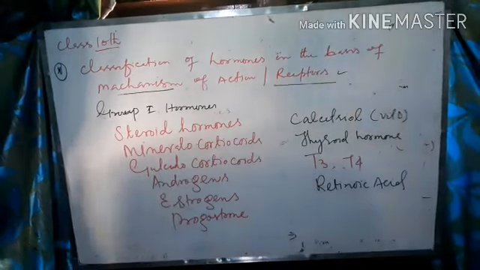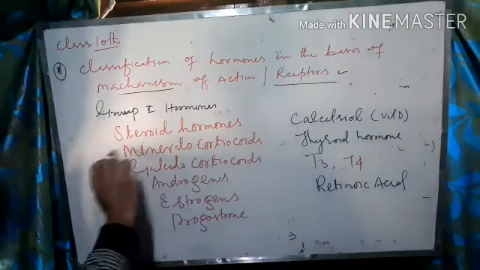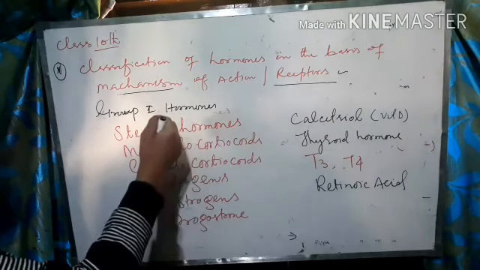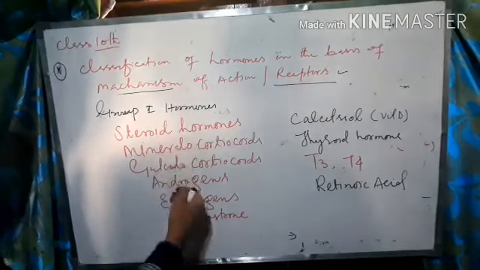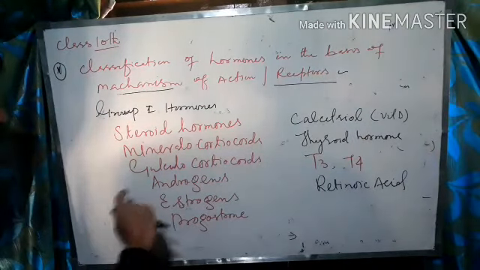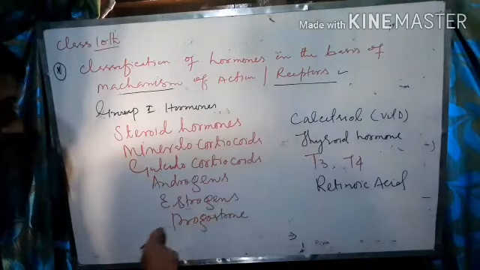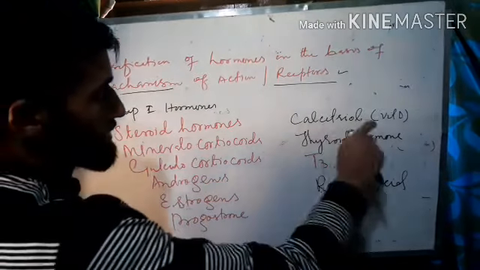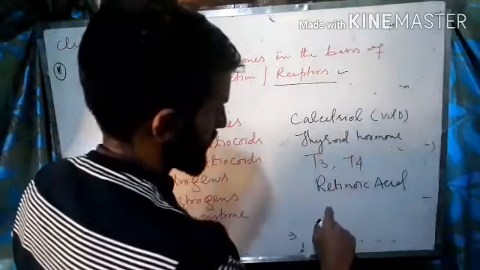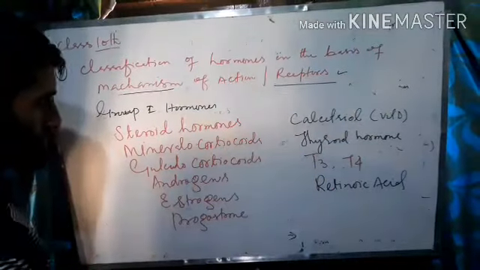These are some examples of group 1 hormones. Steroid hormones include the mineralocorticoids, glucocorticoids, androgens. You all will know the function of these hormones later in the lectures. So steroid hormones include mineralocorticoids, glucocorticoids, androgens, estrogens, progesterone, calcitriol, that is vitamin D, thyroid hormone, which includes T3 and T4 hormones, and retinoic acid.